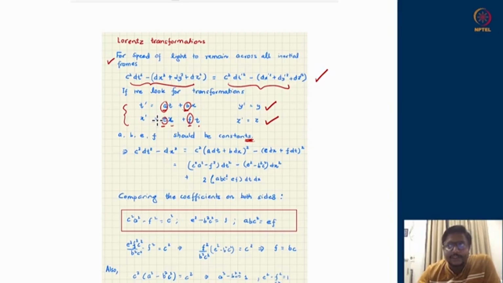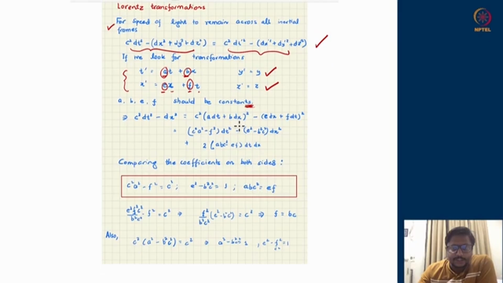If I want the same physics to be operating at all places of the inertial universe, and at all times it should be protected, that means there is no special day. Today should not be a special day compared to tomorrow or the day after, and this point should not be special compared to some other point in space. Then a, b, e and f should be constants. They should not be functions of x and t. With this assumption, that these are constants and not functions of x and t, we try to see what kind of constants will protect this relation.